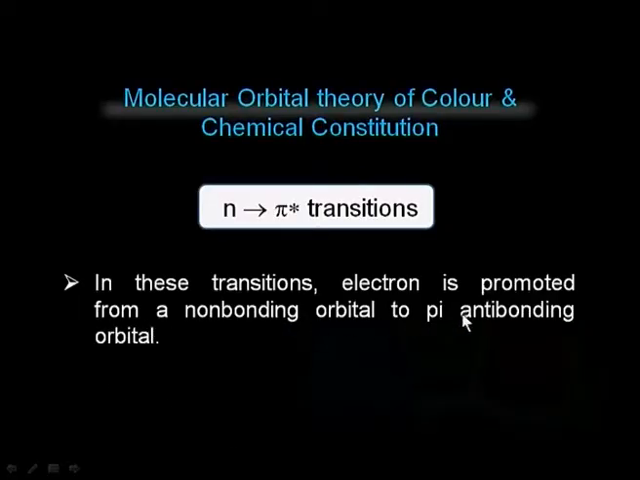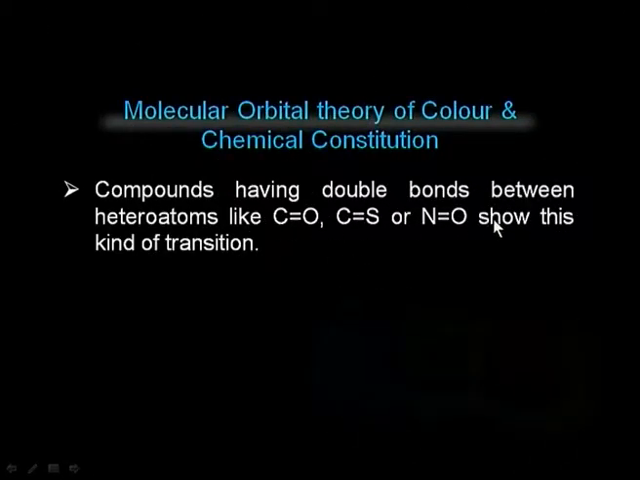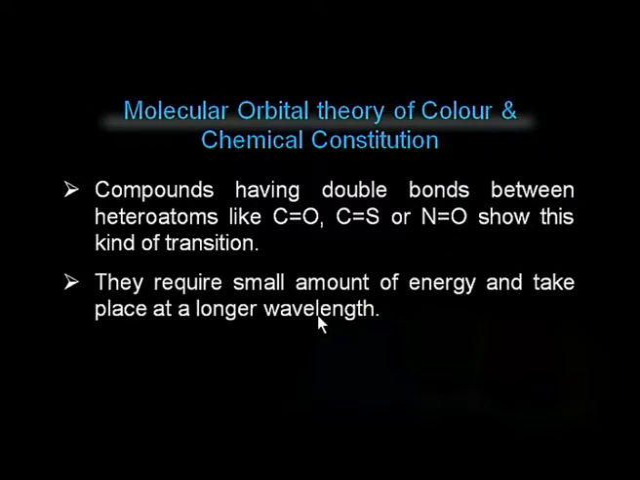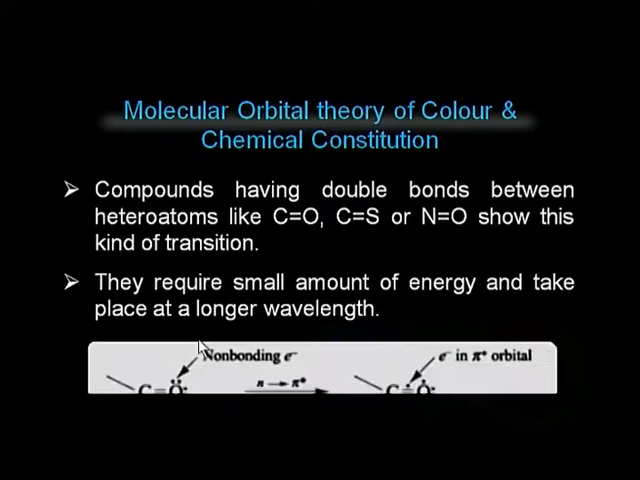Now, we will discuss the transitions which take place between non-bonding molecular orbital to anti-bonding pi orbital. In these transitions, an electron is promoted from a non-bonding orbital to a pi anti-bonding orbital. Compounds having double bonds between heteroatoms like carbon oxygen double bond, carbon sulfur double bond or nitrogen oxygen double bond show this kind of transition. They require a small energy and take place at a longer wavelength.